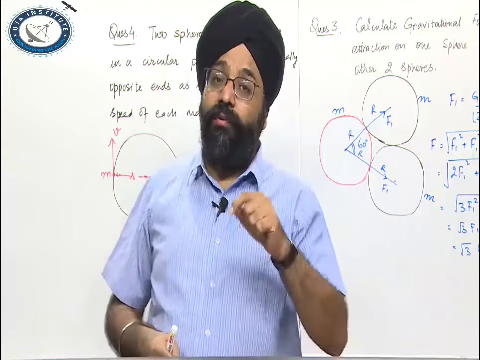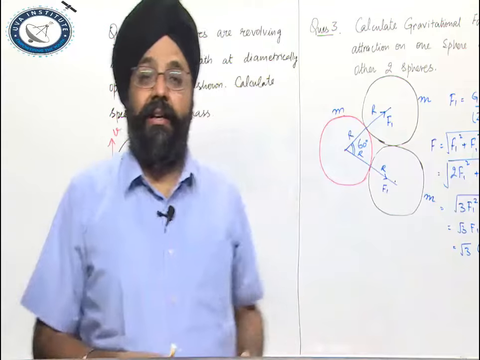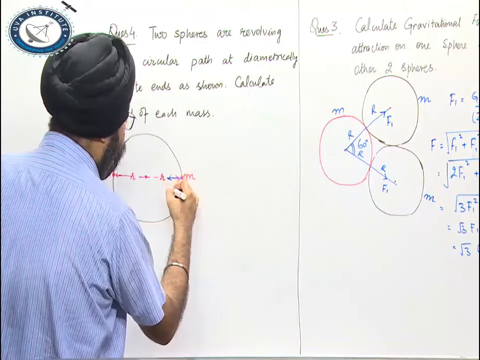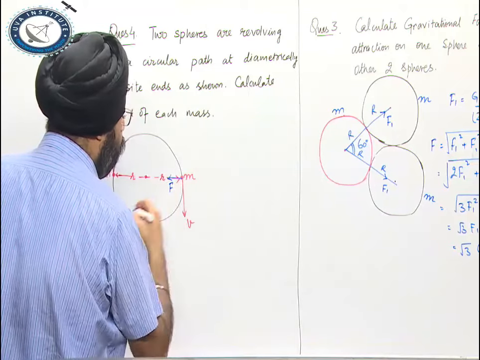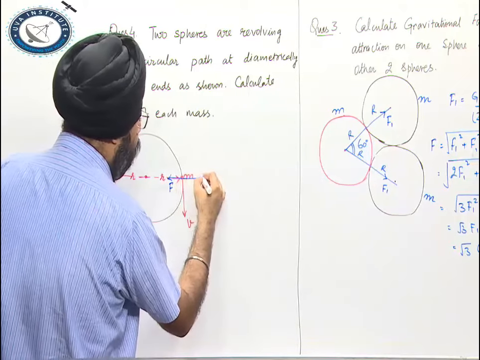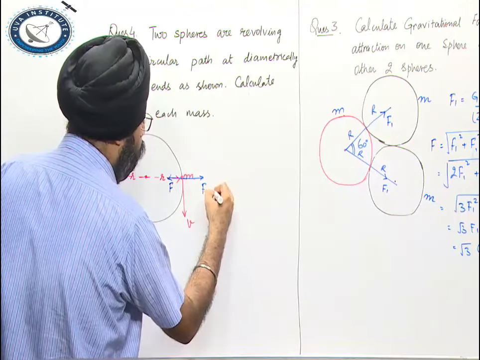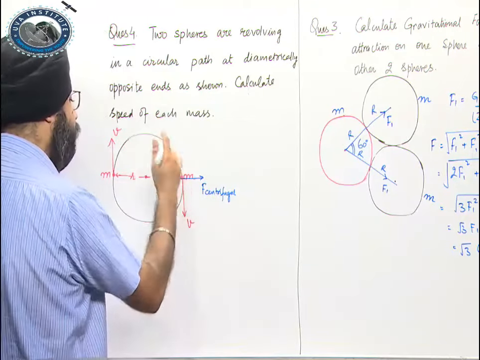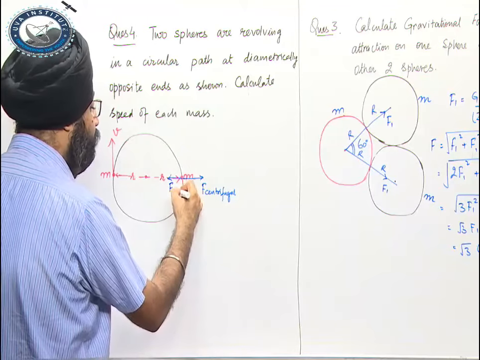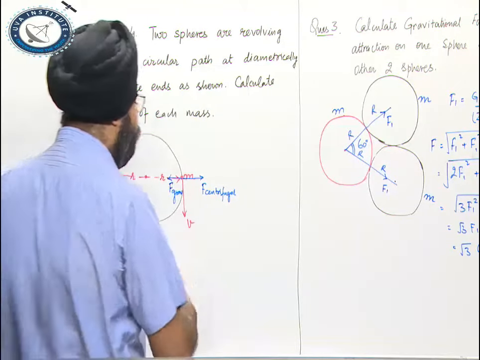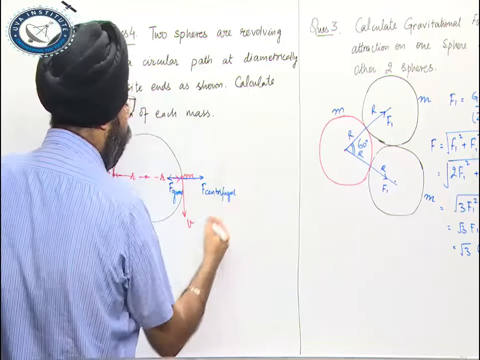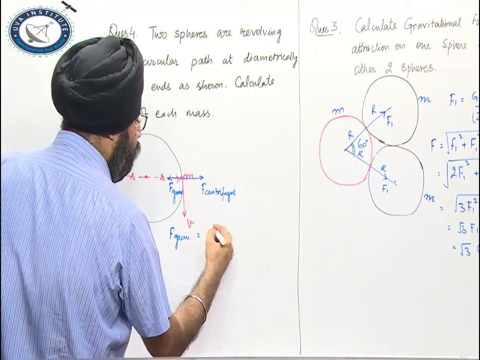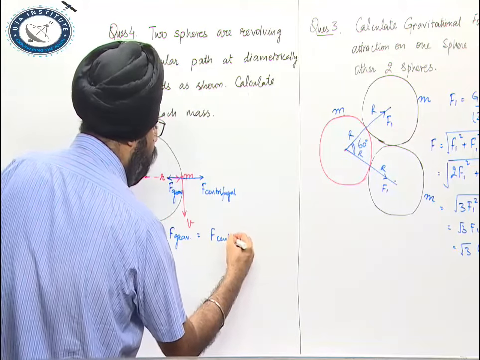For the spheres to revolve in a definite given track, the centripetal force on, let us say, this sphere must be equal to the centrifugal force. The centripetal force here in this case is provided by Newton's law of gravitation. So I can say my gravitational force must be equal to the centrifugal force in this case.